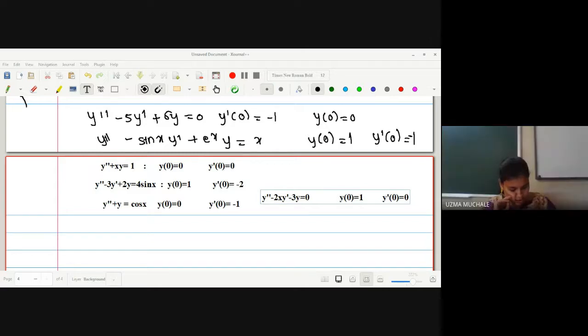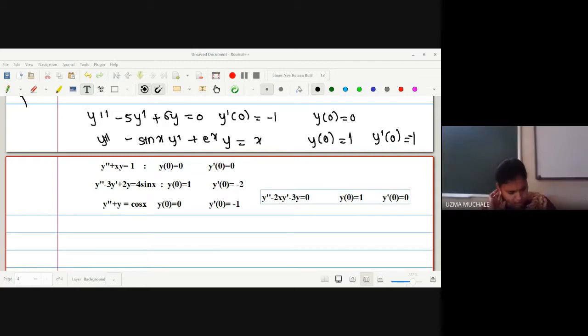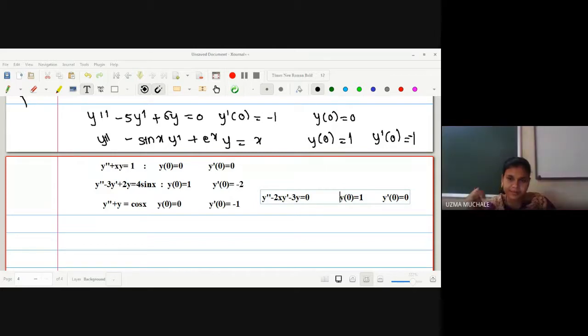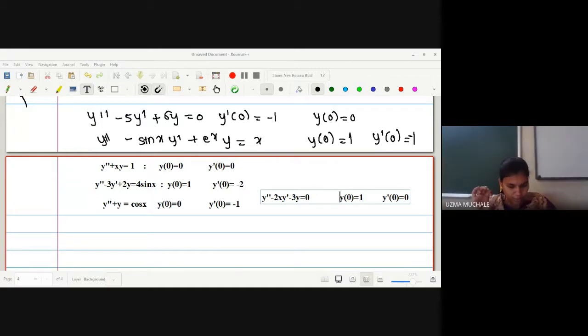Yes. Next, f of x is x minus sin x plus e raised to x into x minus 1. Okay. And k of xt is sin x minus e raised to x into x minus t. What about lambda? Lambda is 1. Okay. Whether everyone got the same answer or is there any difference?